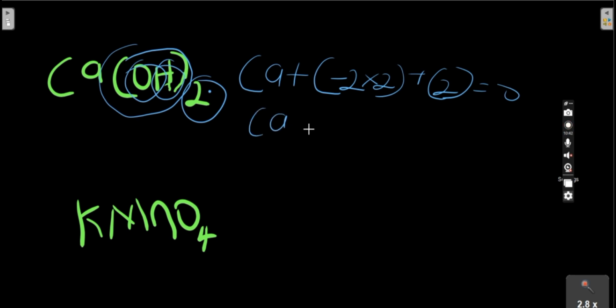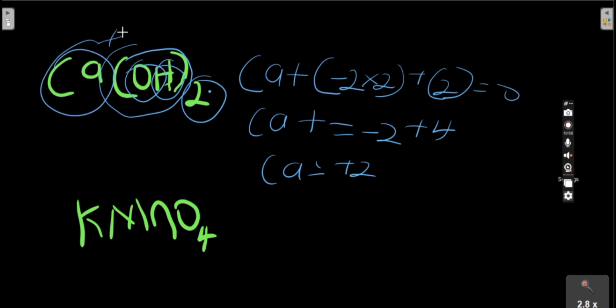So here is calcium, here is plus 2, crossing over, we have equals to minus 2, and minus 4 crossing over, we now have plus 4. So here calcium is equals to minus 2 plus 4, we now have plus 2. So the oxidation number of calcium here is plus 2. So here is calcium hydroxide.